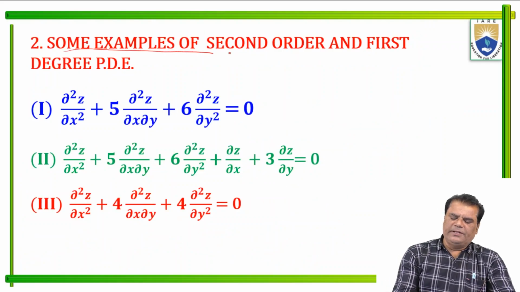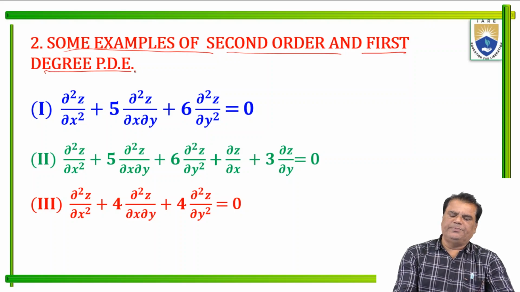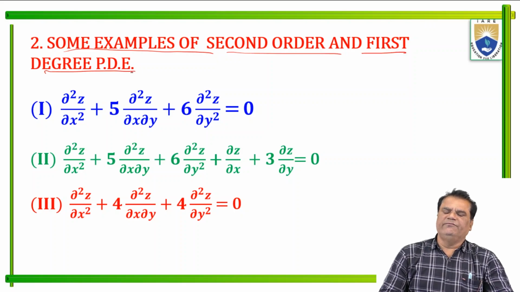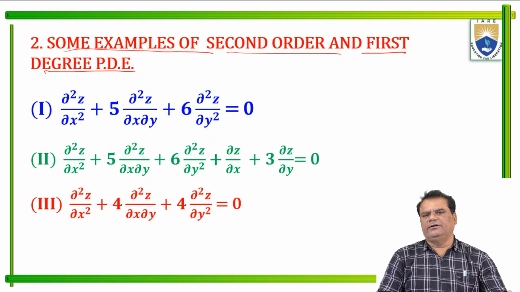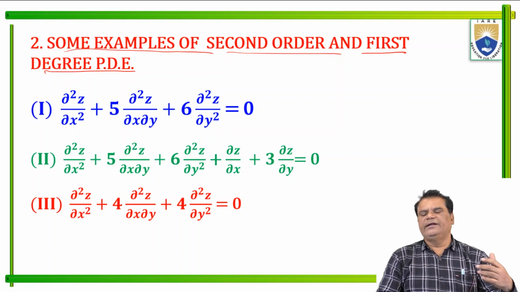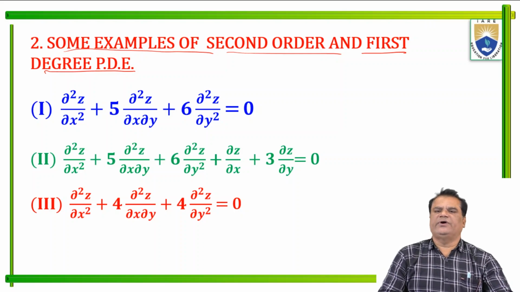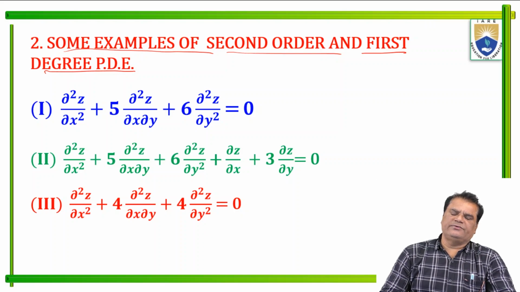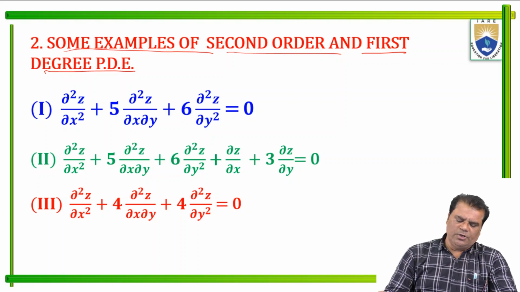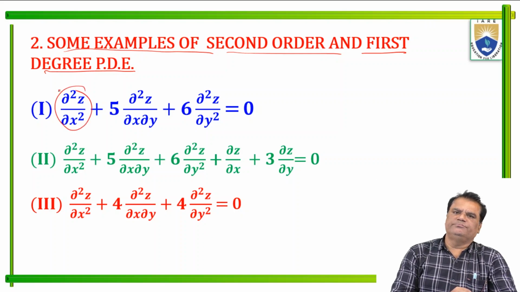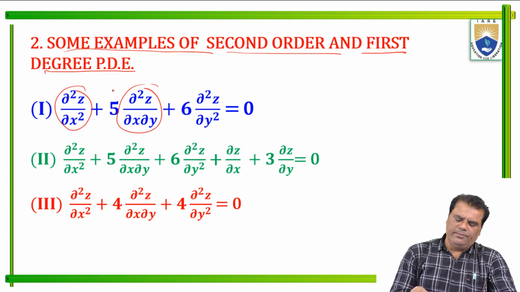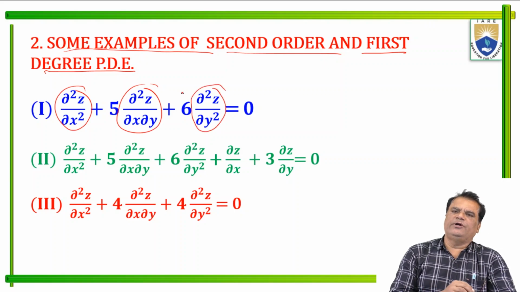Now, some examples of second order and first degree partial differential equations are given below. Here I am giving some examples of partial differential equations of second order and first degree. So here basically, ∂²z/∂x² plus 5 ∂²z/∂x∂y plus 6 ∂²z/∂y².